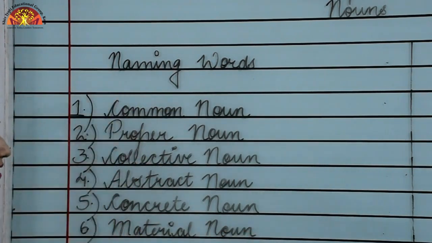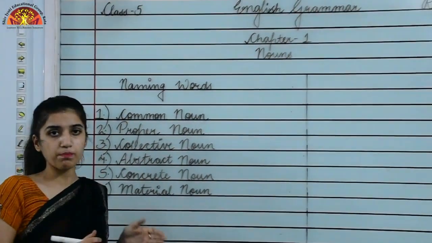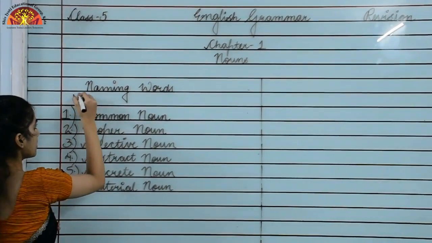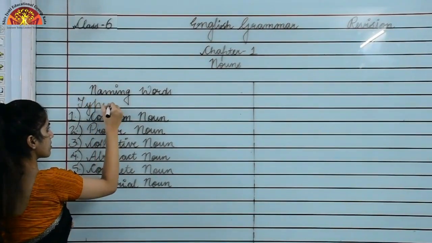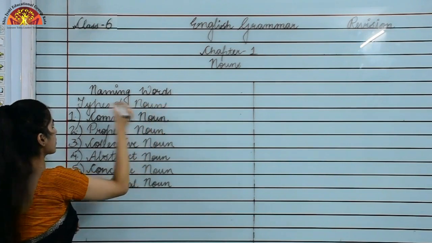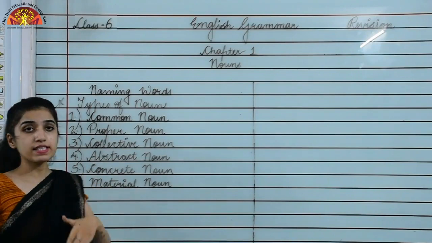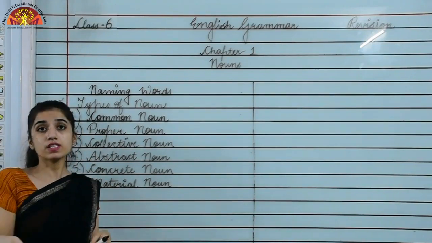Okay, so these are the 6 types of nouns that we will be studying. Right? So the first one is common noun. So what is a common noun?